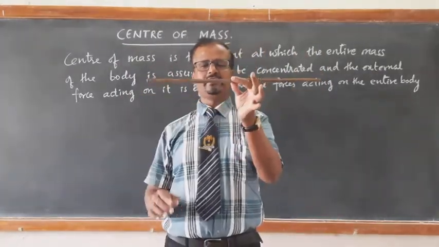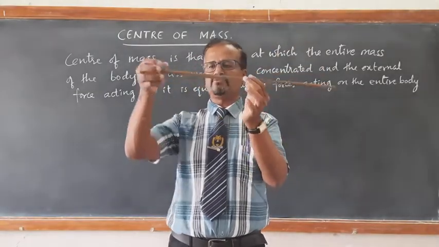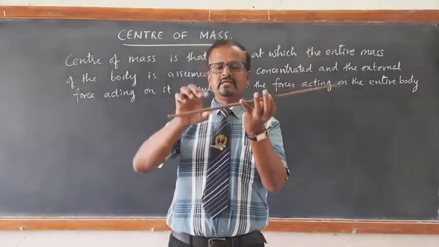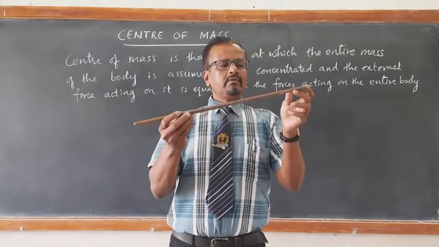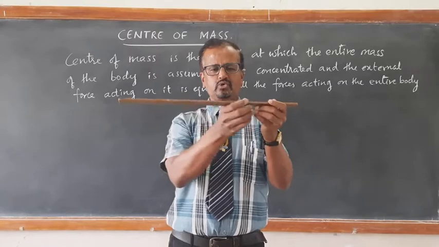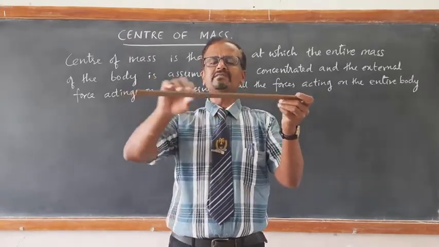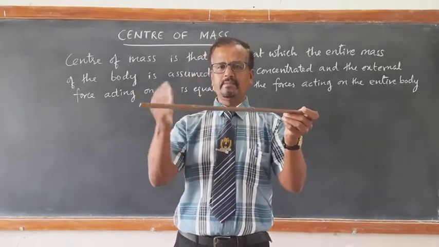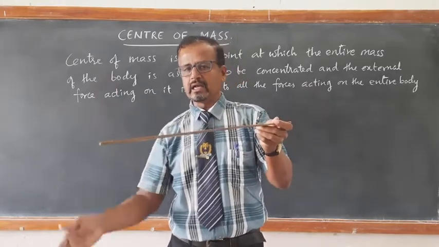If I just hold it, you see, it tends to move like this or tends to move like this because of gravitational force. Suppose I am holding it here, it tends to rotate like this. If I am holding it here, it tends to rotate like this. Means at different points the force of gravity is acting. So throughout the body, if you assume that this body is having different masses at different positions, you see gravitational force is acting at all the point masses. So gravitational forces are acting vertically downwards.